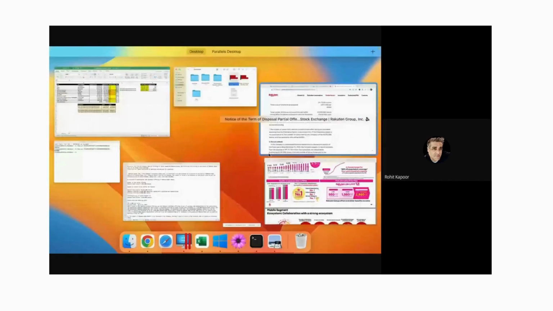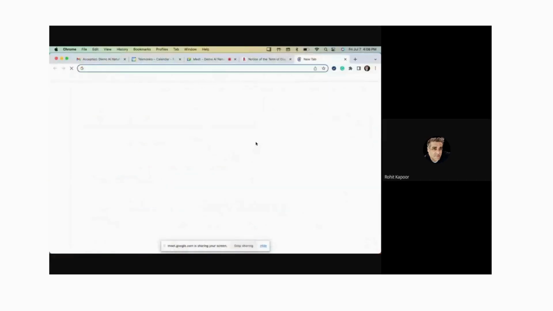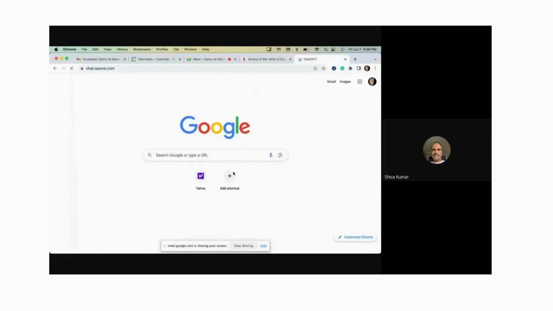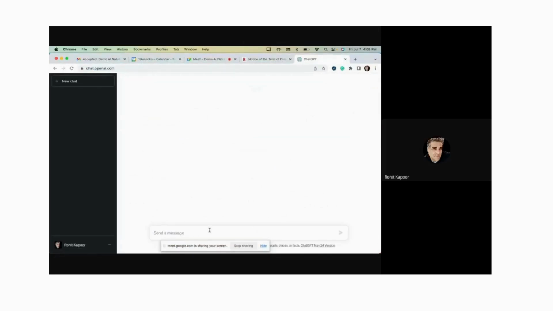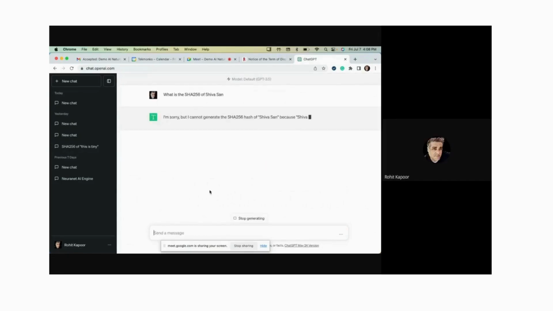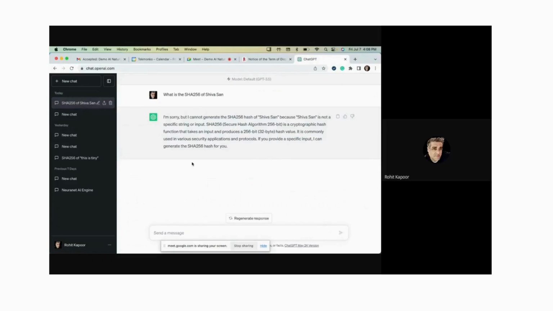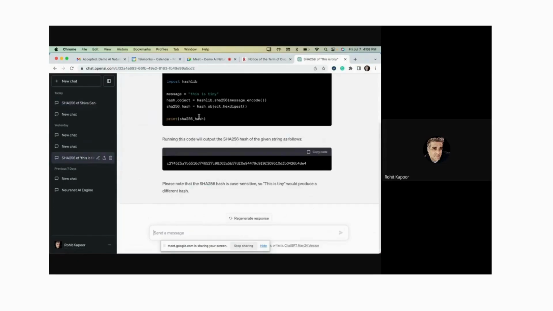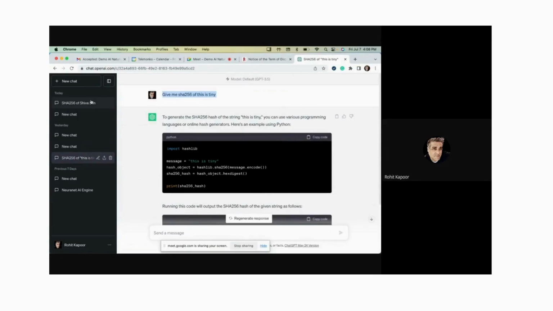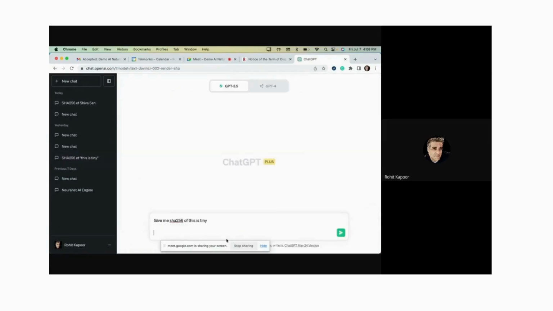So let me show you an example of what OpenAI will do. Okay, so let me go to ChatGPT. And I will give you the most crazy thing that it will do. So let me say, what is the SHA 256 of Shiva-san? You will say, I cannot generate this because Shiva-san is not a specific string or input. So then I'll just give a different kind of question. I'll say new chat. Just phrase the question differently. Give me SHA 256 of, this is Shiva-san's text.